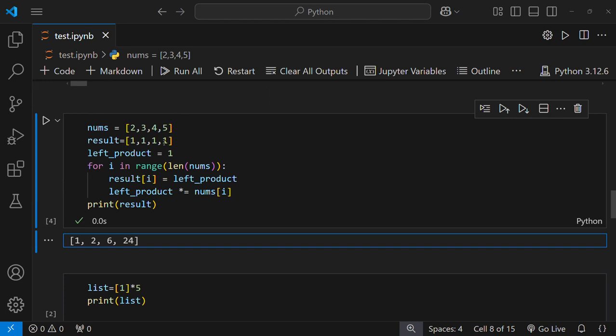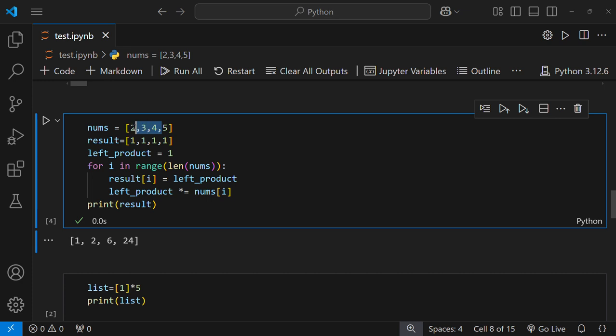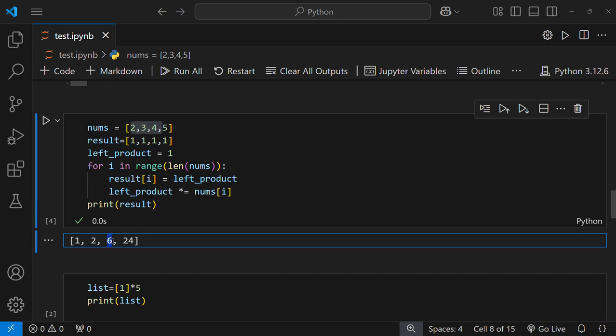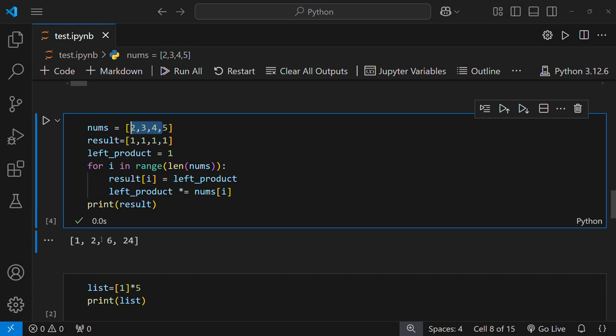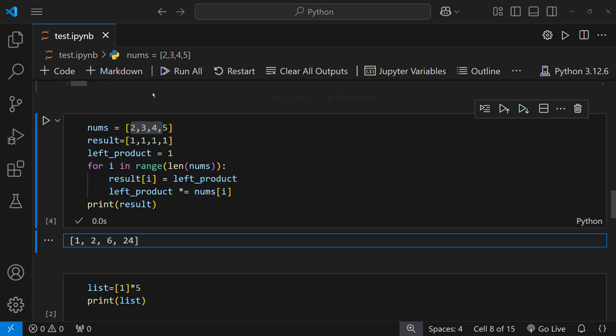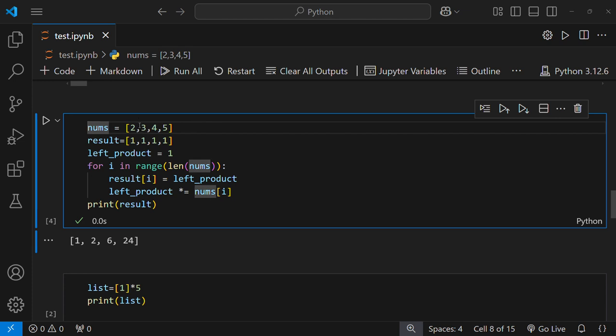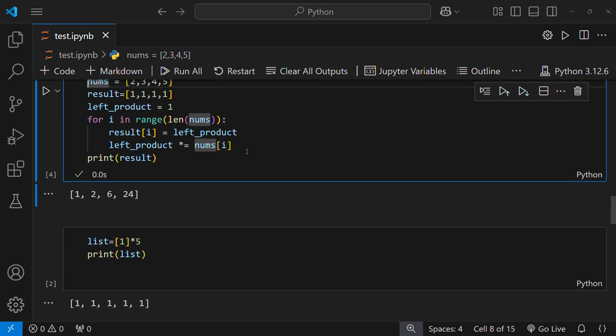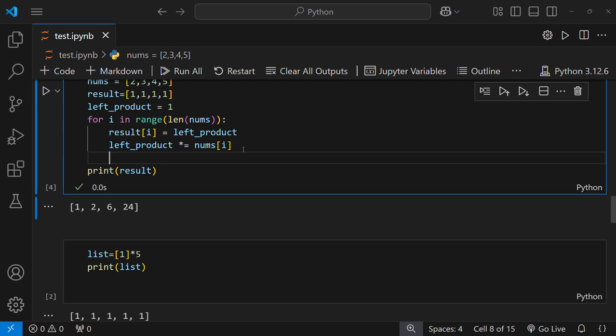So here what happened? If we check the last position of the element, the problem requires the multiplication of these three. But this has the multiplication of only 2, and this has the multiplication of only 1. Means the product of the elements on the left side of the element is stored at that index.